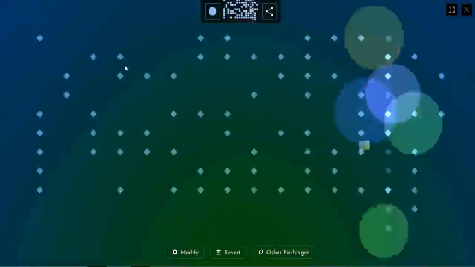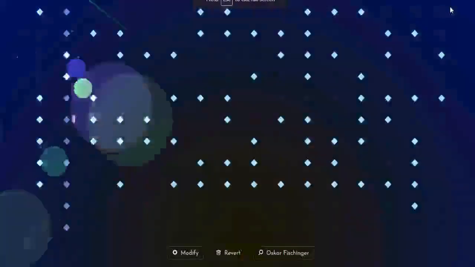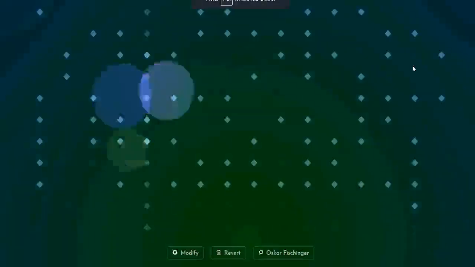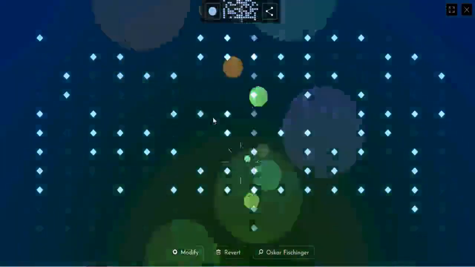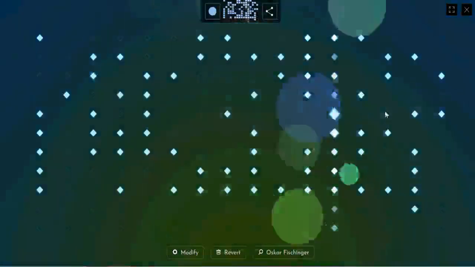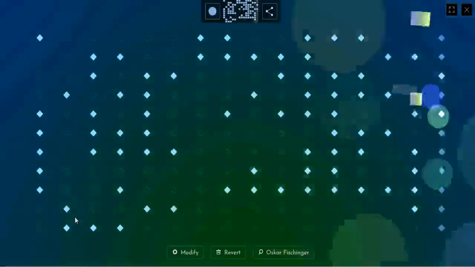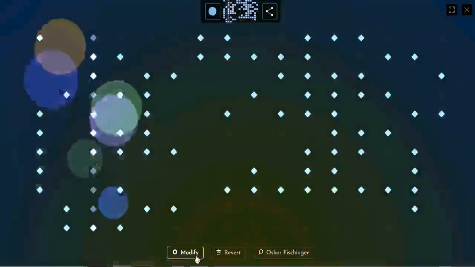You can also zoom this also. A great way to make your own music.